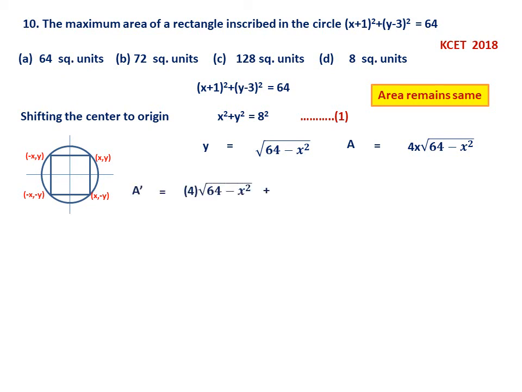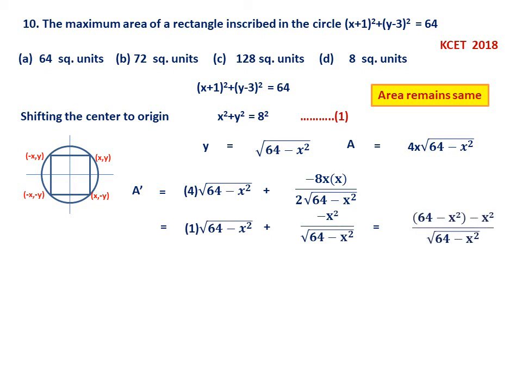Therefore now A' equals the derivative of this. When you differentiate using the product rule and simplify, you get 4(64 − x²) plus 4 times (−2x)·x divided by 2 times the square root of 64 − x², which simplifies to 4(64 − 2x²) divided by the square root of 64 − x². A' equal to 0 gives the condition that 64 − 2x² must be 0. So x equals 4 root 2.